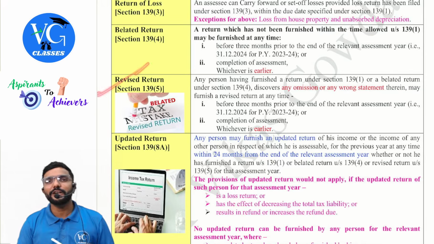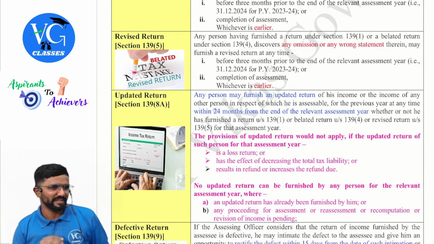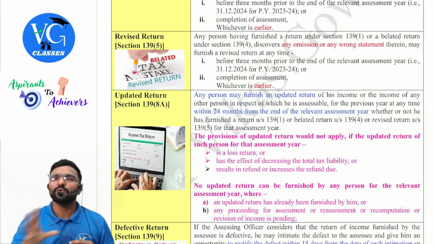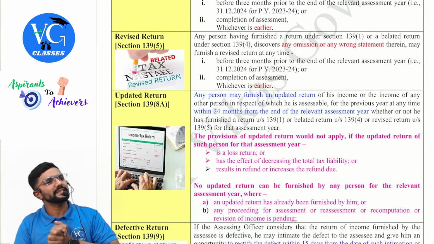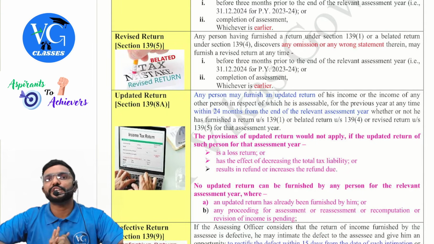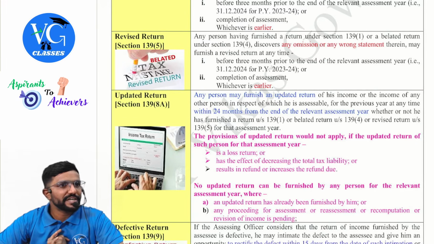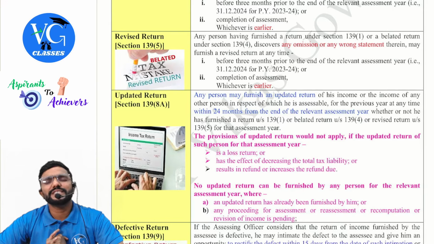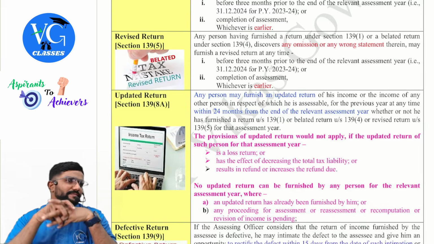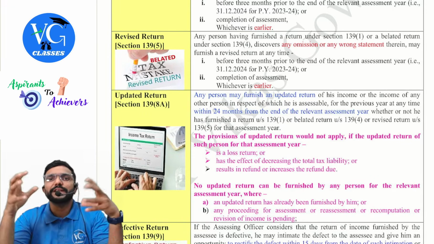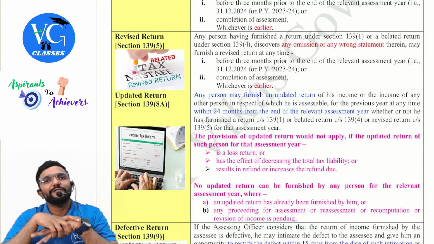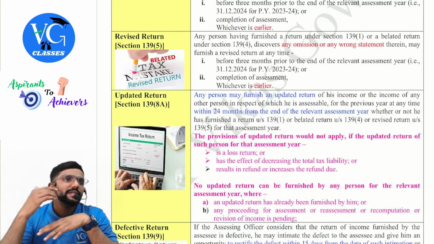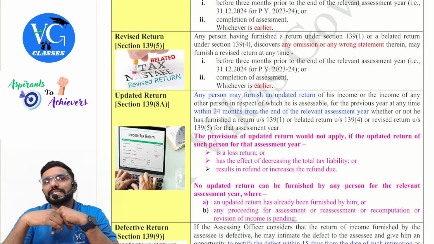Next, sir, I have already filed my returns. There are some mistakes, sir. There are some errors, sir. There are some omissions, sir. Can I correct it, sir? Yes, through revised return. Through revised return under section 139, subsection 5. Sir, what is the due date to file revised return? Same like belated. That is 3 months prior to the end of relevant assessment year or the completion of assessment, whichever is earlier.